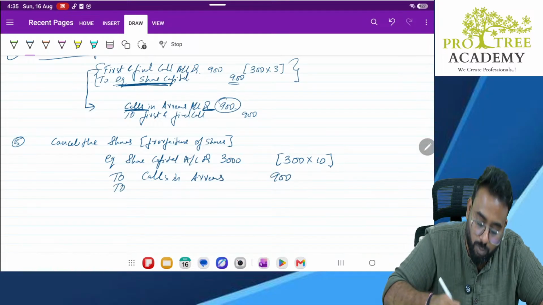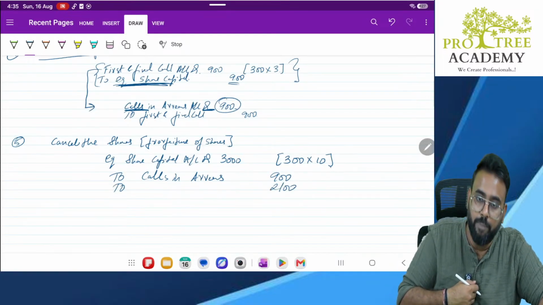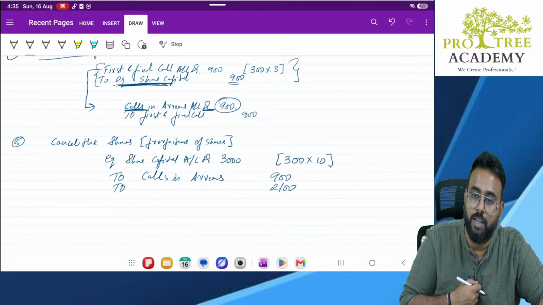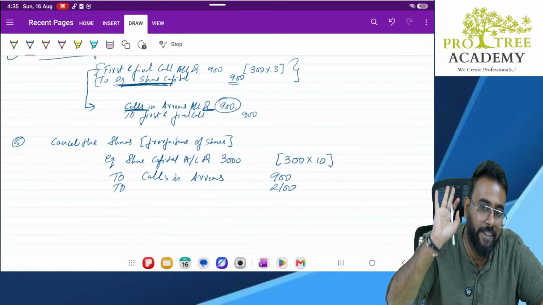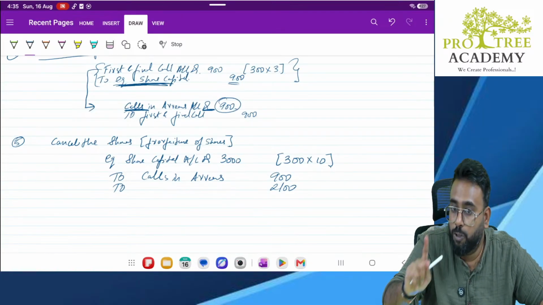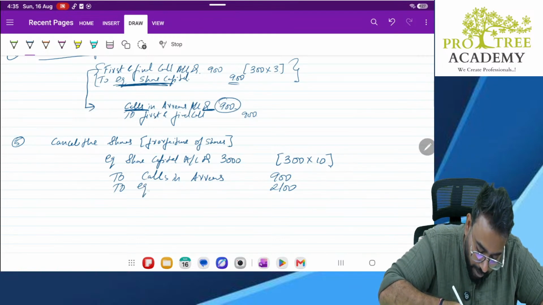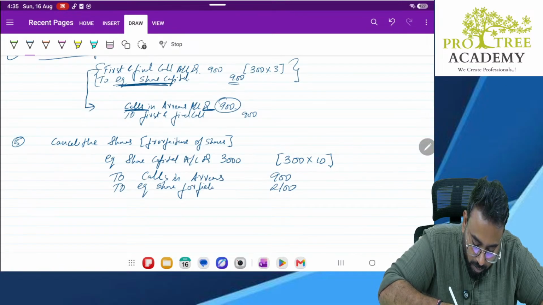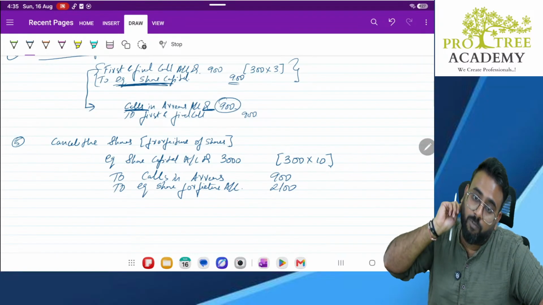So the remaining 2100 is already paid to me, and that 2100 is with me only. So I will not refund that 2100. Then what will I do, sir? I told you, that 2100 will be transferred to forfeiture account. I will create an account called share forfeiture account. This 2100 will be kept in share forfeiture account.